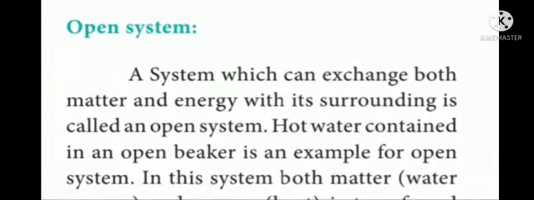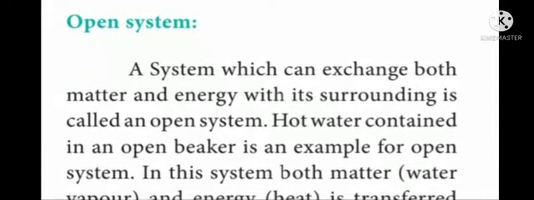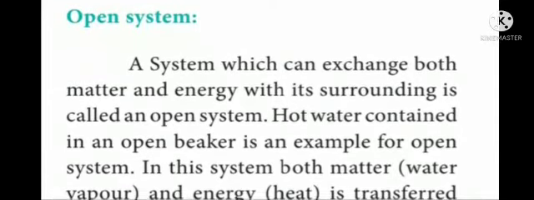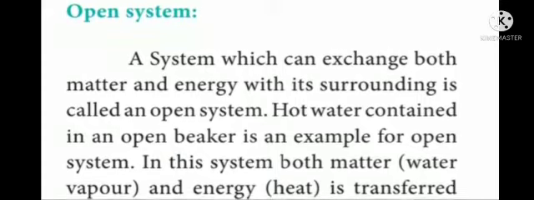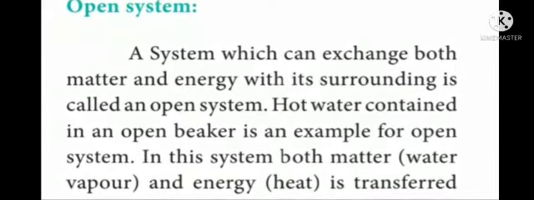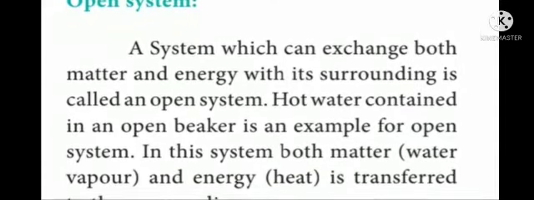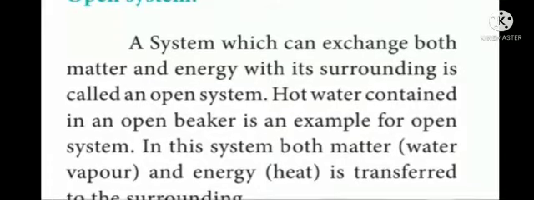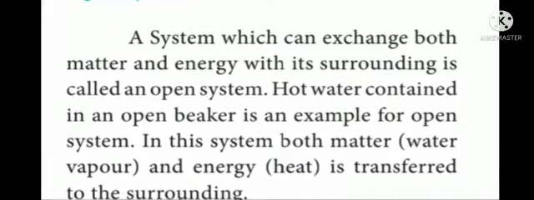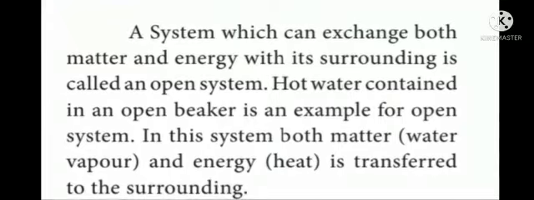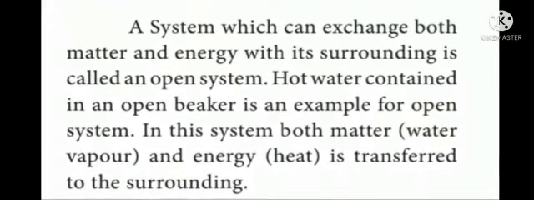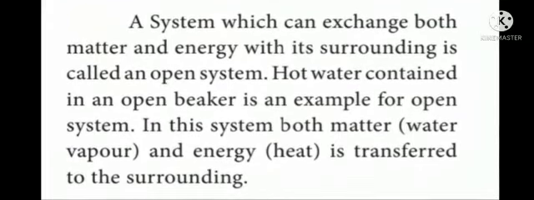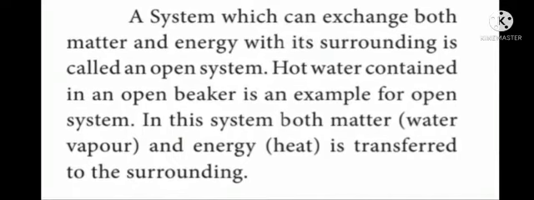Open system. A system which can exchange both matter and energy with its surrounding is called an open system. Here, there should be exchange of both matter and energy between system and surrounding. It is said to be open system.